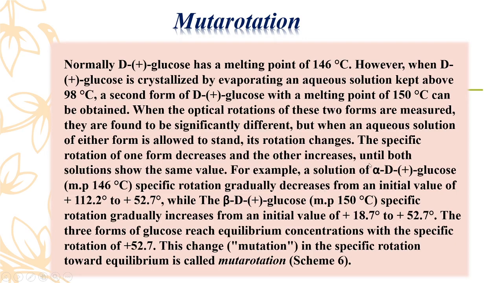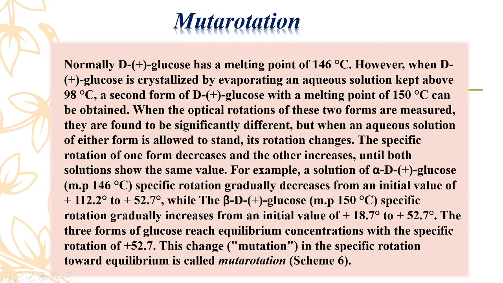For example, a solution of alpha-D-glucose, the melting point is 146 degrees Celsius. The specific rotation gradually decreases from an initial value of plus 112.2 degrees to plus 52.7 degrees, while the beta-D-glucose, the melting point for beta-D-glucose is 150 degrees Celsius. The specific rotation gradually increases from the initial value of plus 18.7 degrees to plus 52.7 degrees.